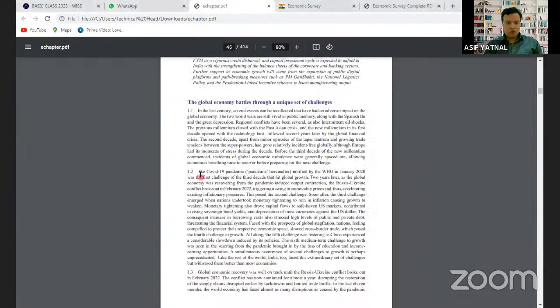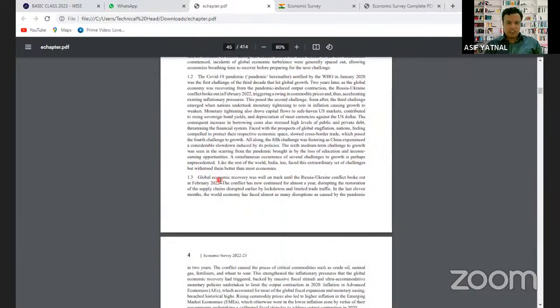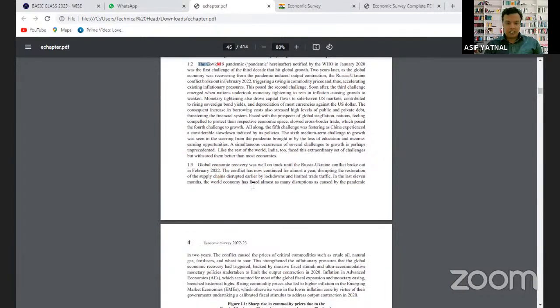First challenge है the COVID pandemic. This is one of the important challenges. That is what is mentioned here, that in the last century several events can be recollected. This is one. COVID-19 is one of the important challenges.